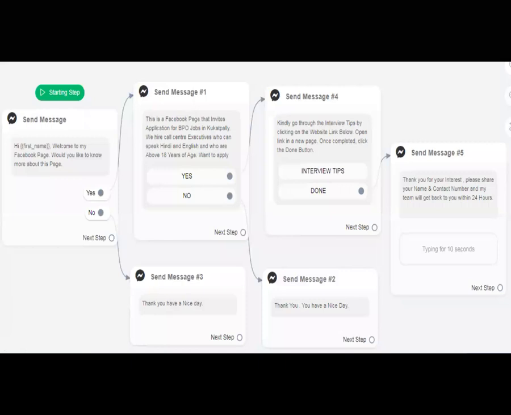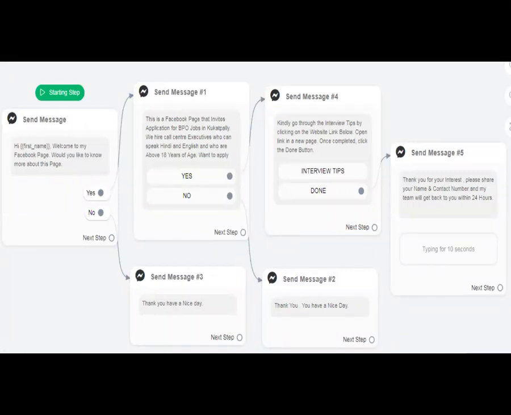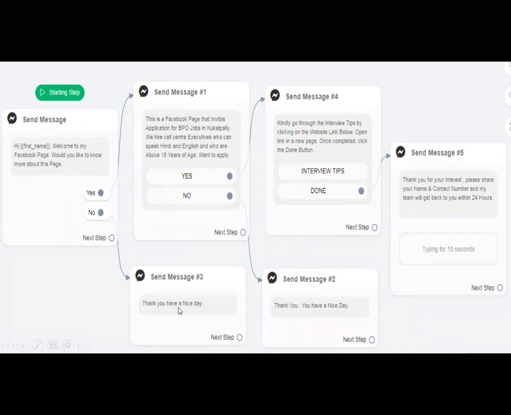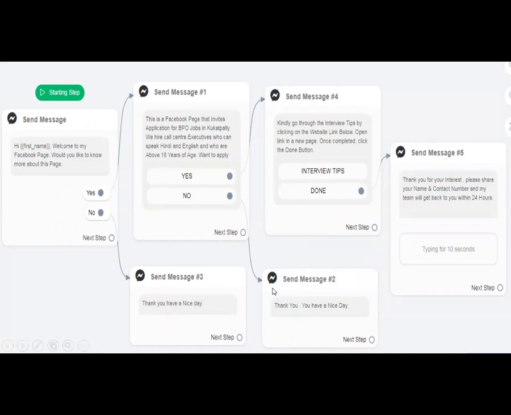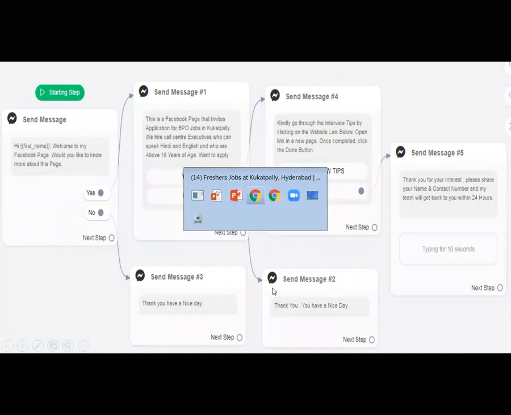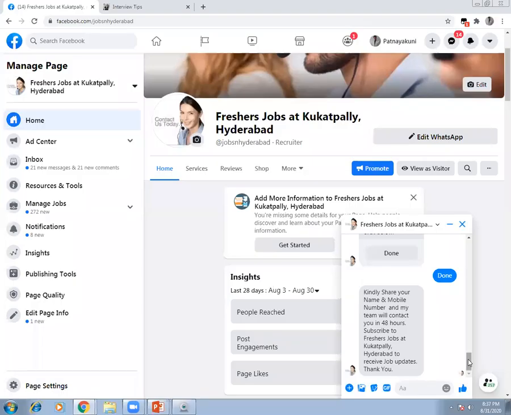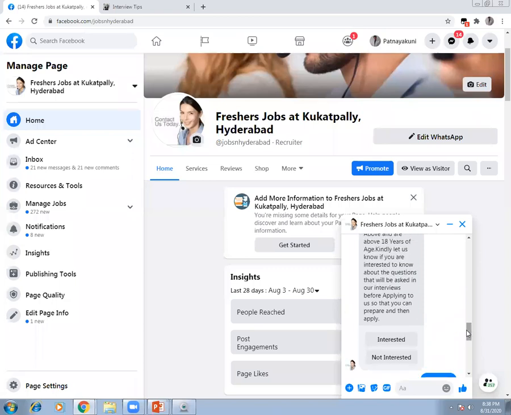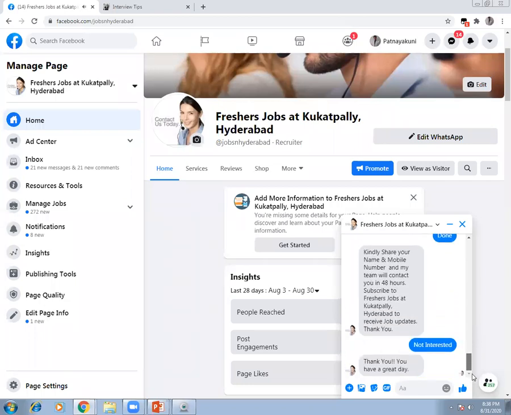So this is a simple automation which I'm going to practically run. Now, in case the person says no, then directly give him a message, thank you, have a nice day. Like we have seen in the previous Facebook post. Here, if I say no, for example if I click on not interested, it will automatically give me a message, thank you, you have a great day.